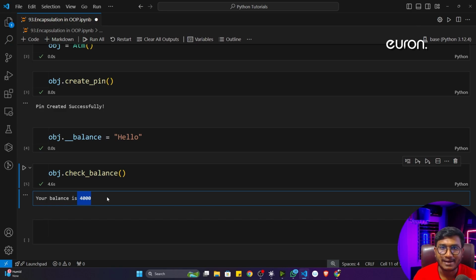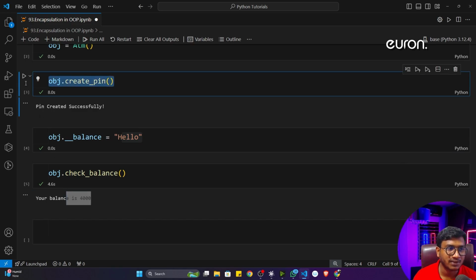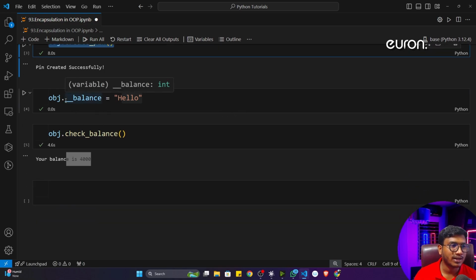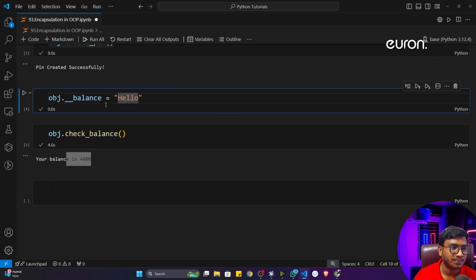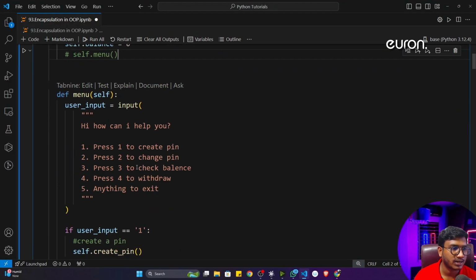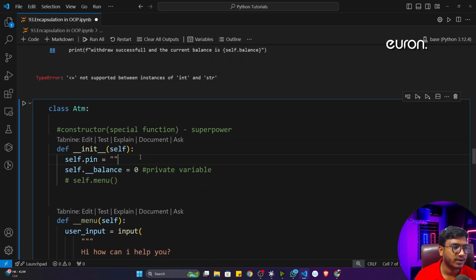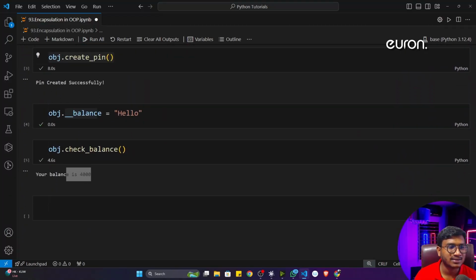Now your junior programmer will go mad. Why? Because I already set underscore balance equal to hello, but why does it have 4000 right now? The 4000 I had given during the create pin operation. See what is happening: whenever you call this underscore balance from outside and assign any value, it is not reflecting in your actual private variable. It is not changing inside your actual private variable because it's a private property, and no one can access it from outside the class.